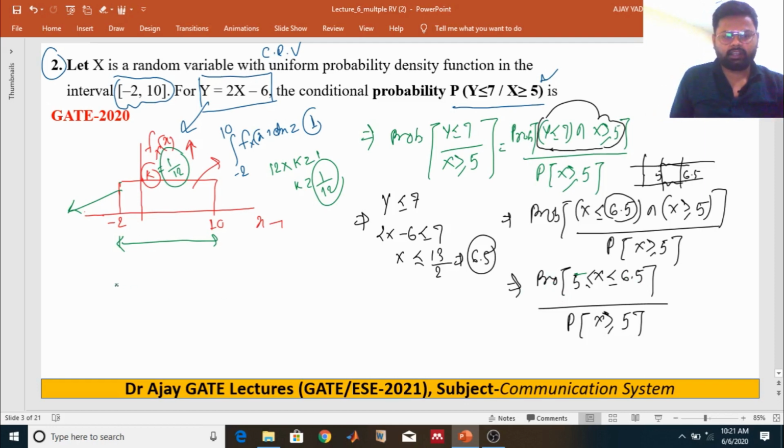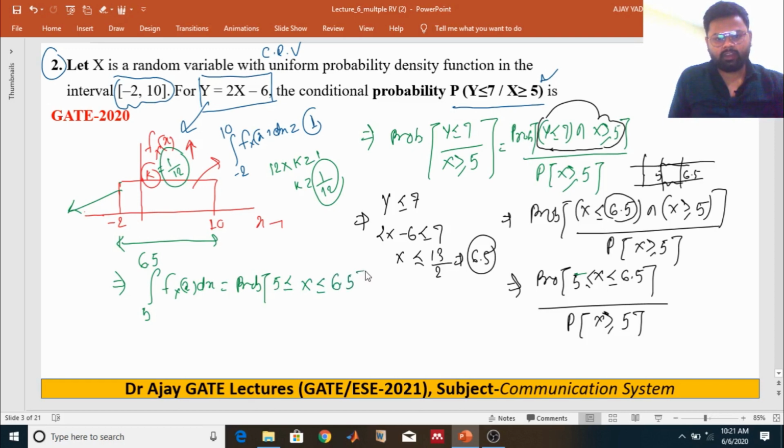So as we know, the area under this PDF f of x dx from 5 to 6.5 gives the probability that x is greater or equal to 5 and less or equal to 6.5.